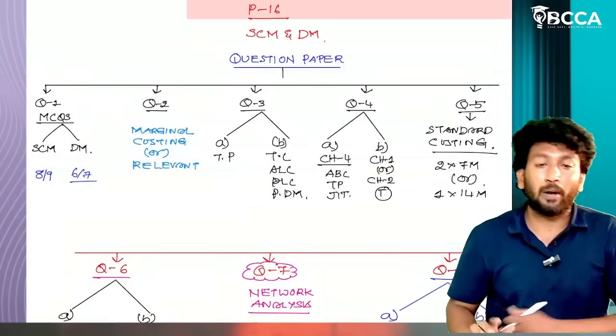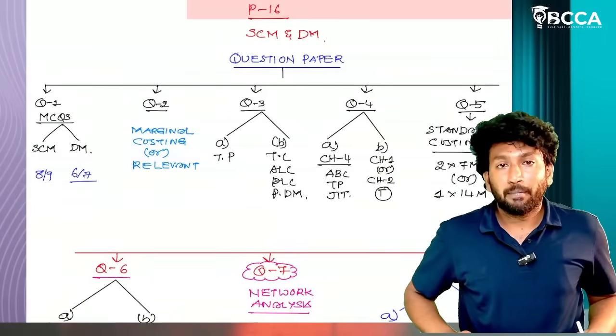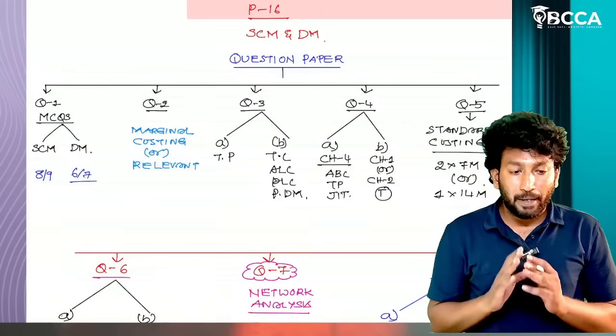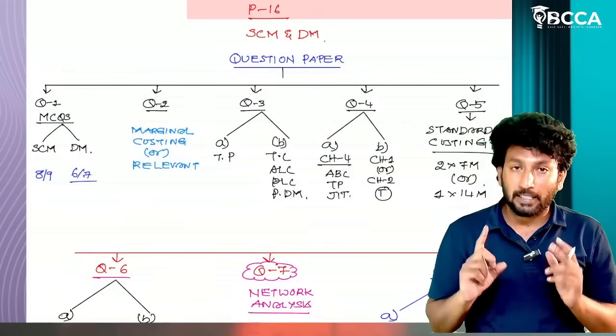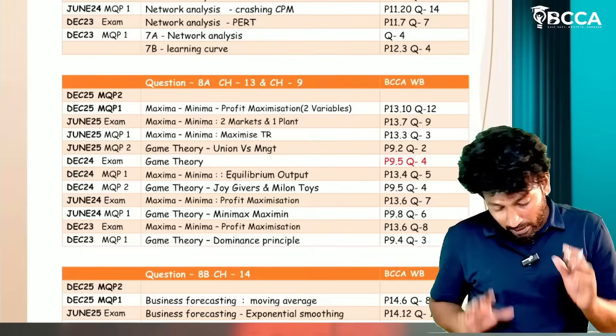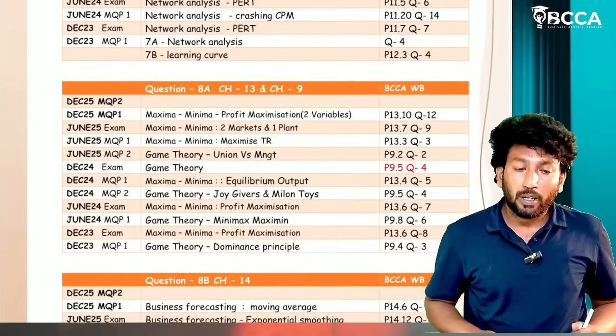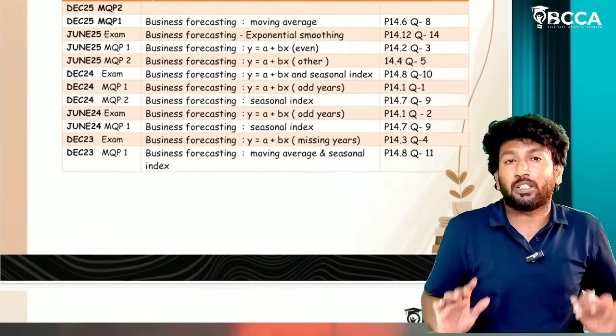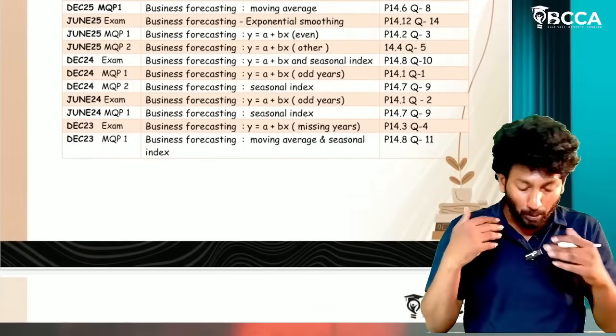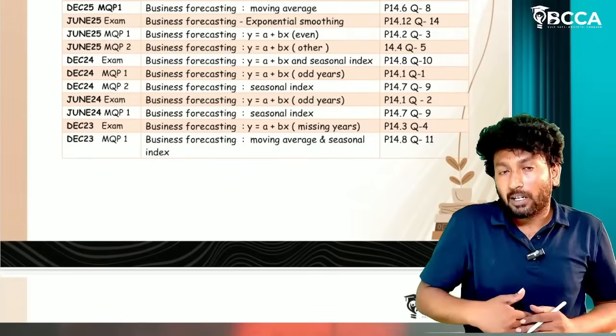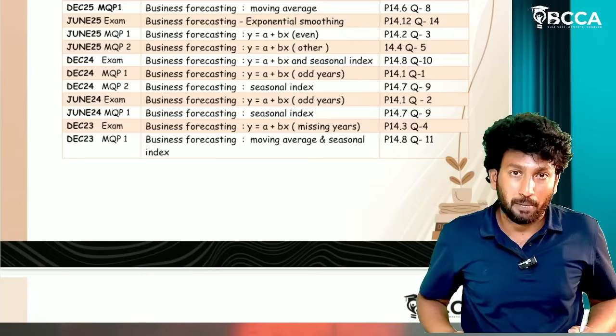We have 30 days of time. Don't give up. Prepare those questions. Confidently go to the examination. First of all, give priority to these questions. If you have prepared all these questions, then try other questions in our BCA workbook.